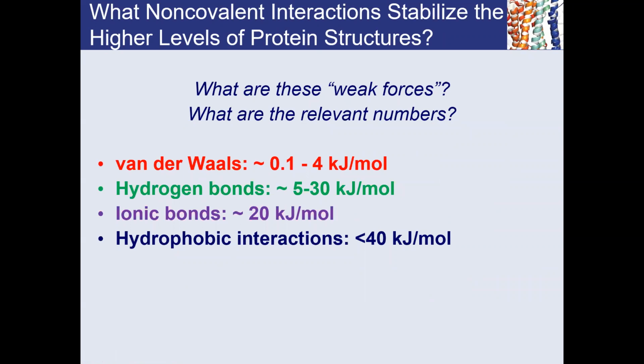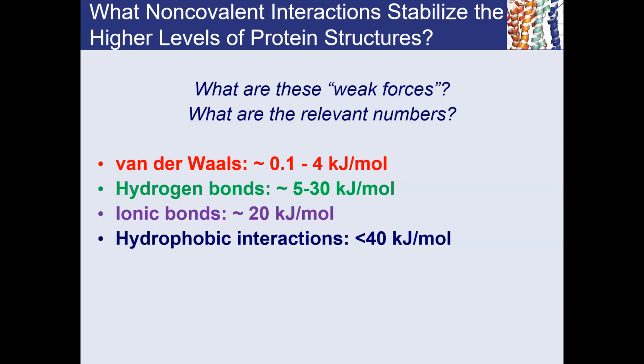Typically, in terms of energetics, these are their approximate energy contributions. Van der Waals can contribute anywhere between 0.1 to 4 kilojoules per mole of energy. Hydrogen bonds can do anywhere from 5 to 30 kilojoules per mole. Obviously, if you have hydrogen bond donor and acceptor atoms in a linear fashion, then you might have a very strong and short hydrogen bond that could contribute as high as 30 kilojoules per mole.